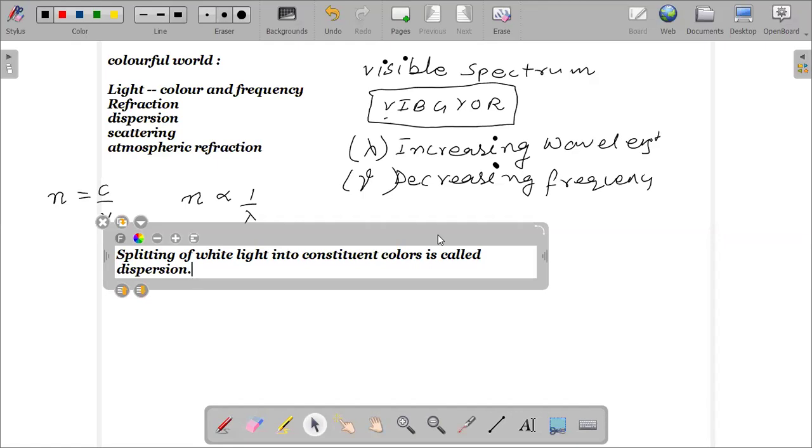Anyone? Can anyone? Subhansh, why does dispersion occur only through a glass prism, but not through a glass slab? Sir, I'm not sure about that. Okay. Anyone? Can you repeat the question? See, we observe that for a glass prism, there is refraction, there is dispersion occurring, but for a glass slab, the same phenomenon doesn't occur. Why is it so?